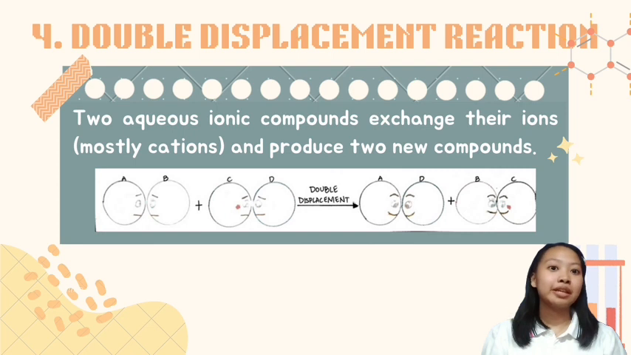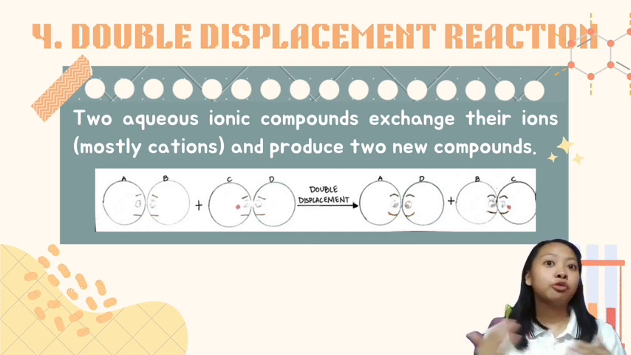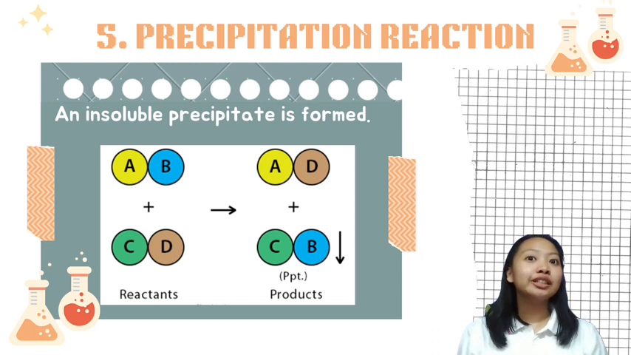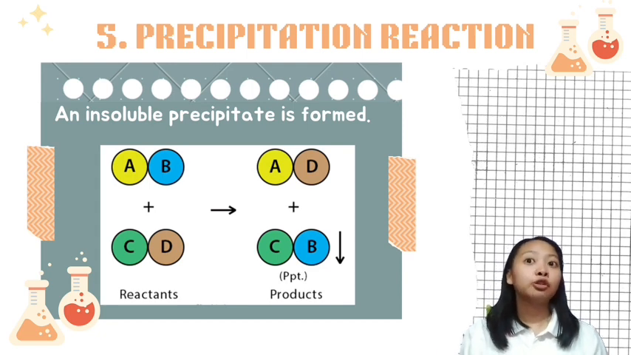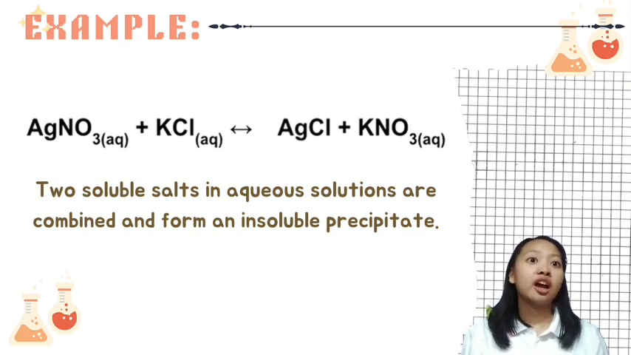Next, we have a double displacement reaction. A double displacement reaction occurs when positive and negative ions of two ionic compounds switch places to form two entirely new compounds in an aqueous solution. As an example, when potassium nitrate and aluminum chloride react, aluminum nitrate and potassium chloride are produced. Under the double displacement reaction, we have the precipitation reaction. In a precipitation reaction, the ions of the reactant compounds interchange to form new compounds. Consider two soluble salts in aqueous solutions that are combined and form an insoluble precipitate.